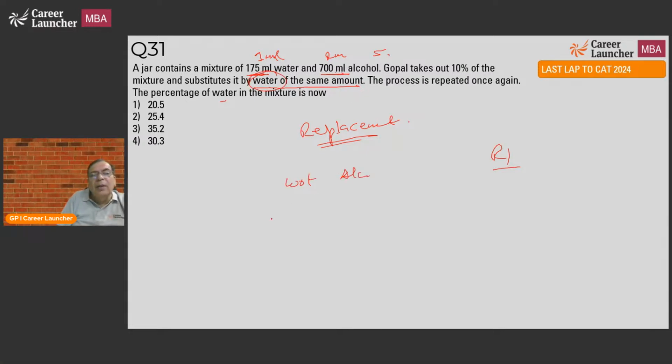So originally alcohol is 4 by 5 or 80%. You take 10% out and do it twice. So alcohol becomes 80% into 90% into 90%, or 4 by 5 into 9 by 10 into 9 by 10.